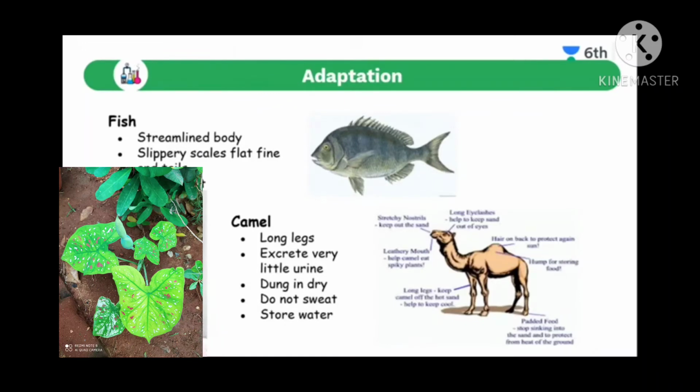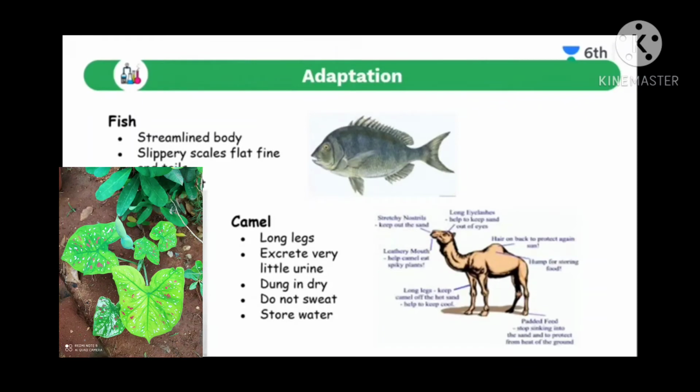If it had a square or rectangle shape, it could not move easily because the pressure applies on all sides. So it has a streamlined body, slippery scales, and flat fins.